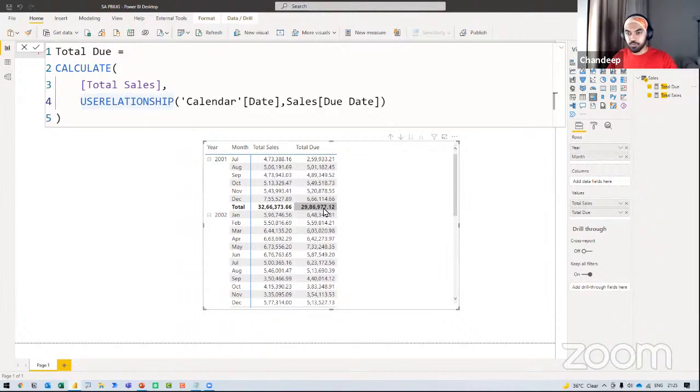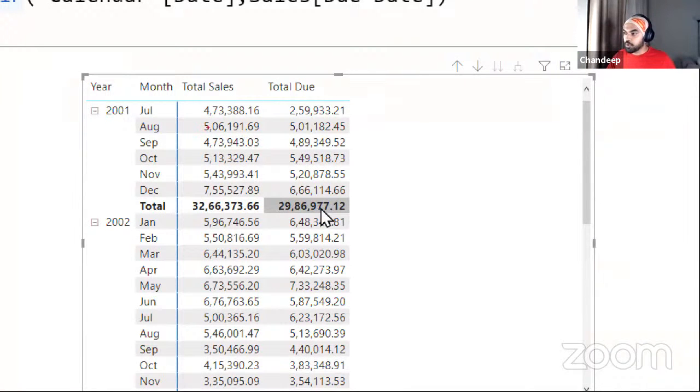Now what I see is, if you want to read this number, about 473,000 was the total sales made. Of the total sales made, how much was due in that particular month? 259 was due in that particular month. Let's read the next number. 506,000 was the total sales made, and how much was due in that particular month? 501 was due in that particular month.